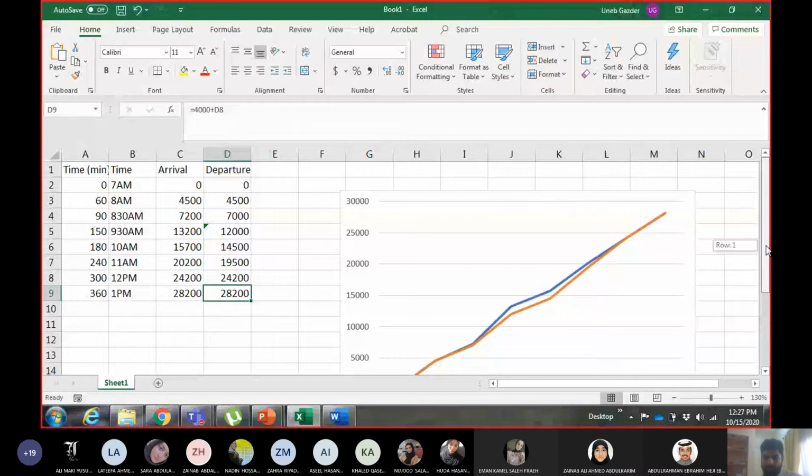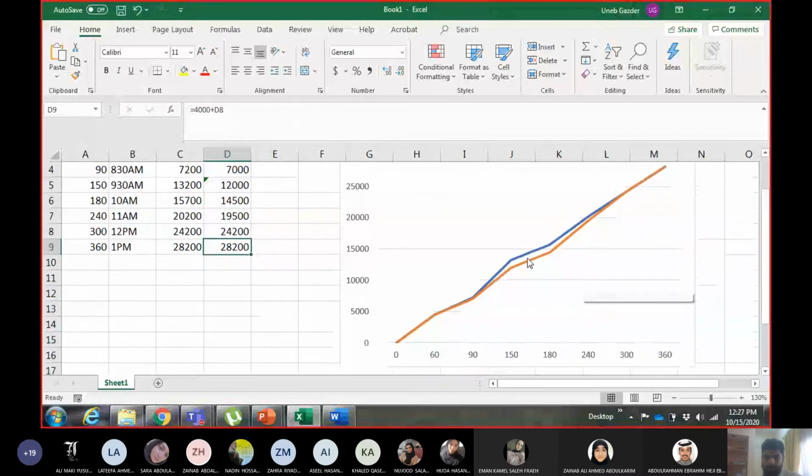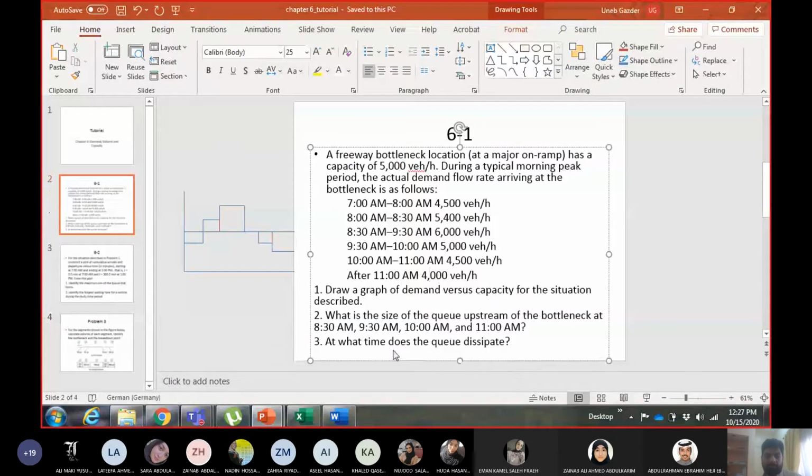Here you can see the plot here. Okay. The blue one is arrival, so you can see it goes higher as well, and the orange one is the departure. Okay. Now let us answer these questions which were given in part 2.